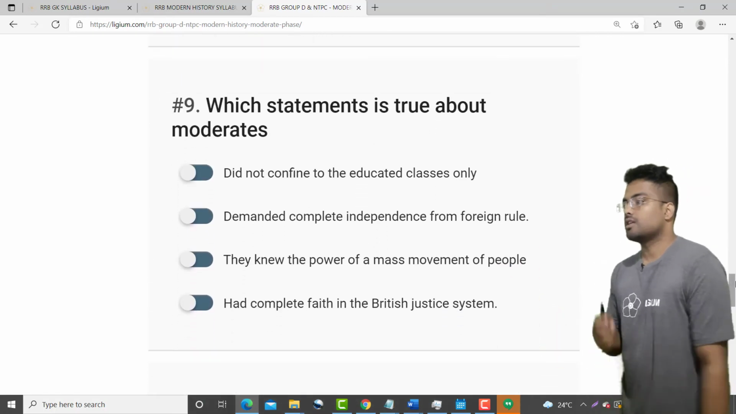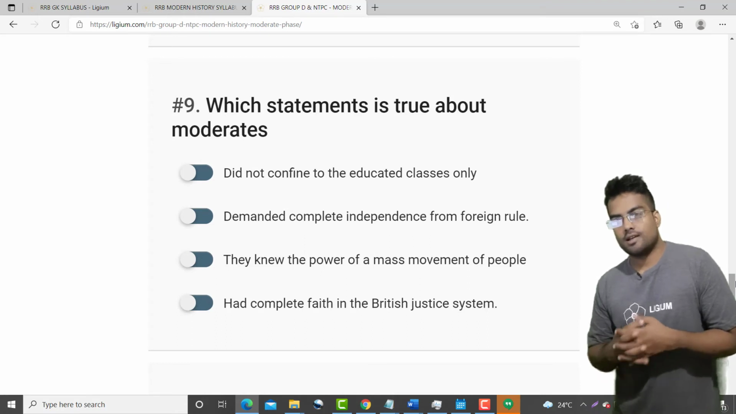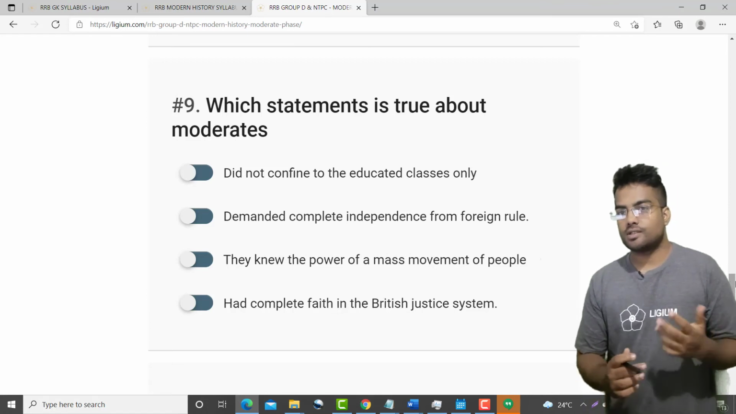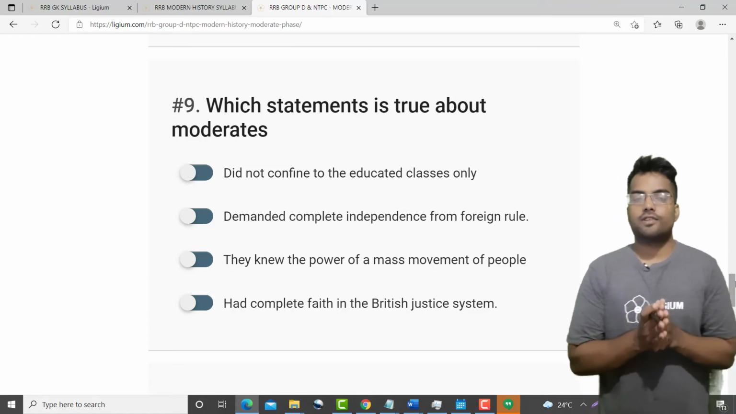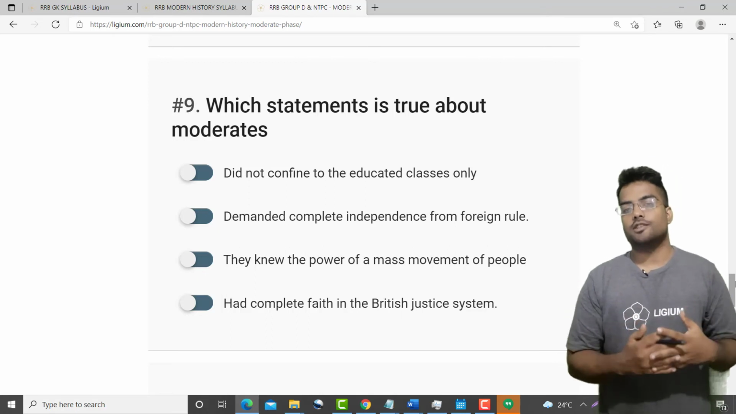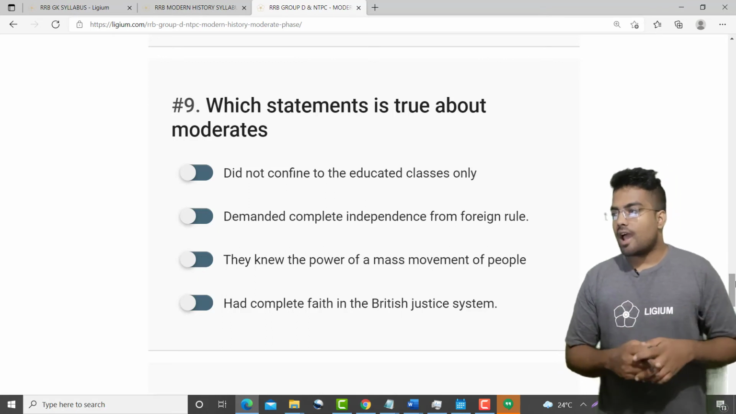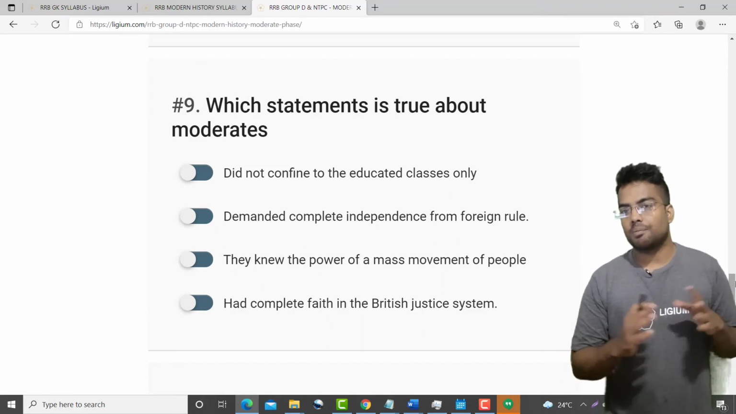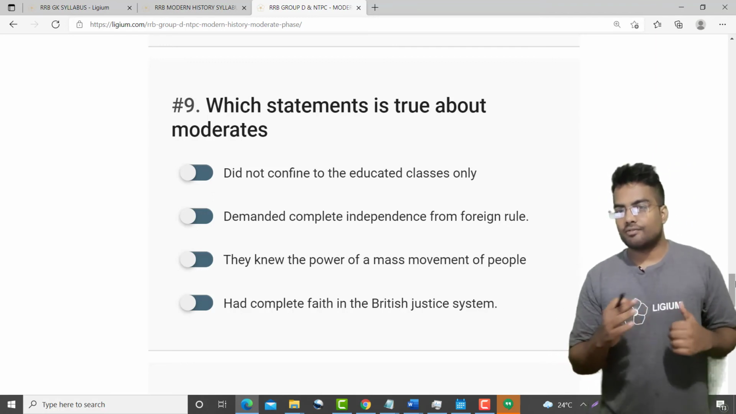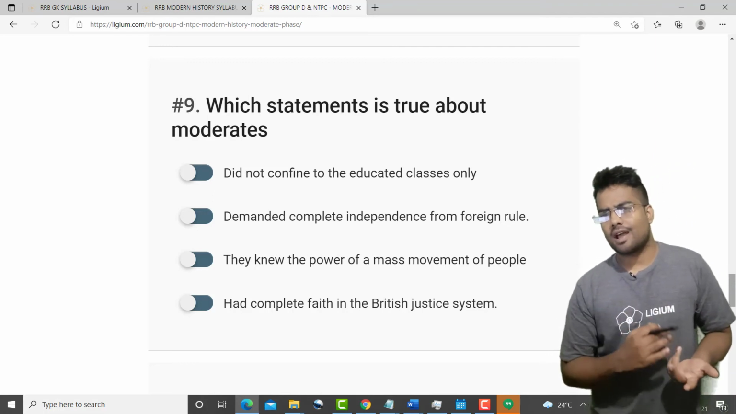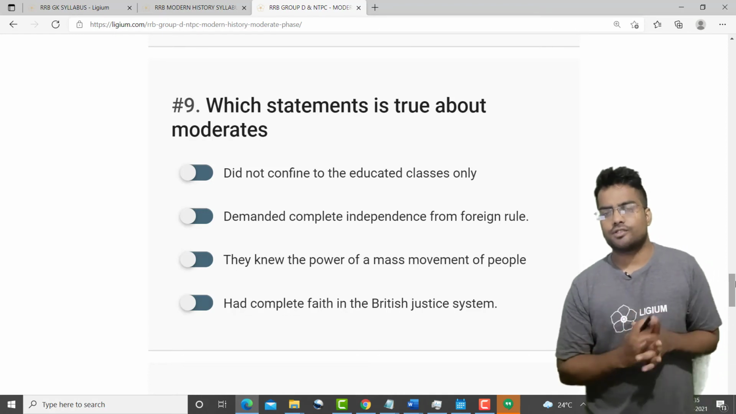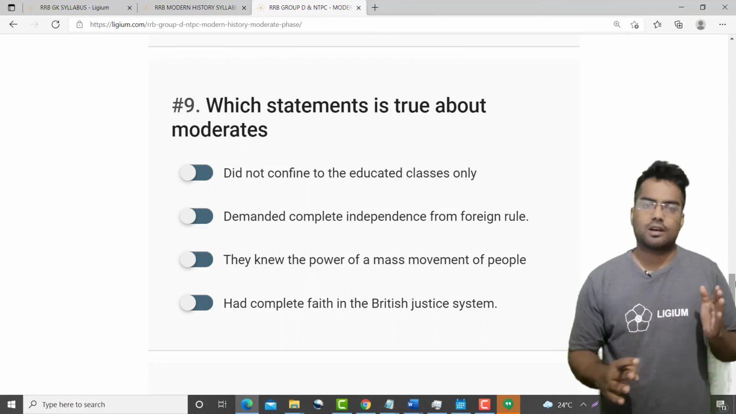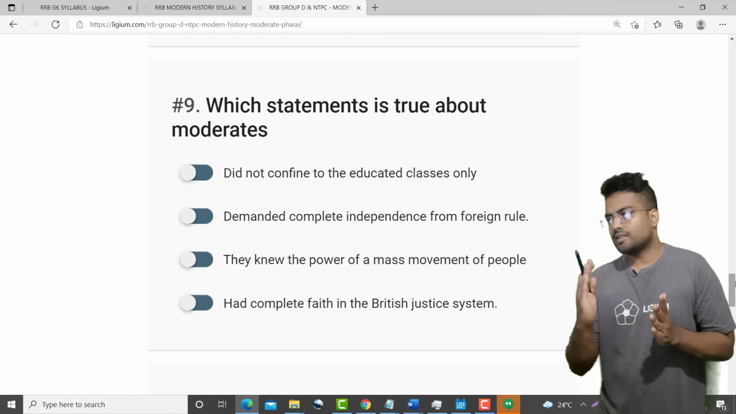Then we have the ninth question. Which statement is true about the moderates? The first option is did not confine to the educated masses only. That is not true, because the initial phase of moderates, even the initial phase of Congress, was confined to select educated men and women, mostly men. The second option is demanded complete independence from foreign rule. No, they were not really interested in complete independence. They were interested in getting some favors from the Britishers, like removing the salt tax, removing the Arms Act, and education for the people. They knew that they would not be getting freedom from the Britishers at any point. So the second option is wrong.